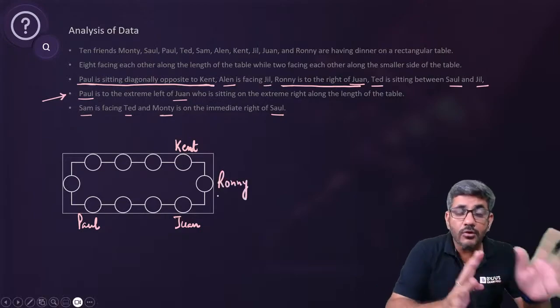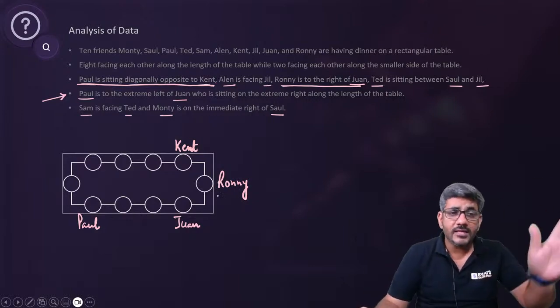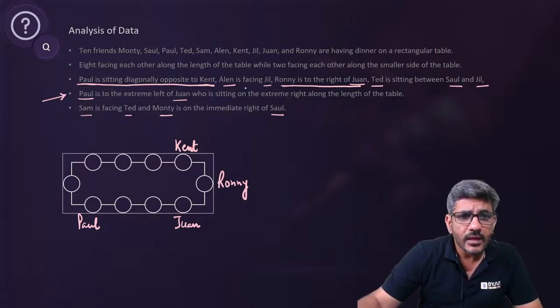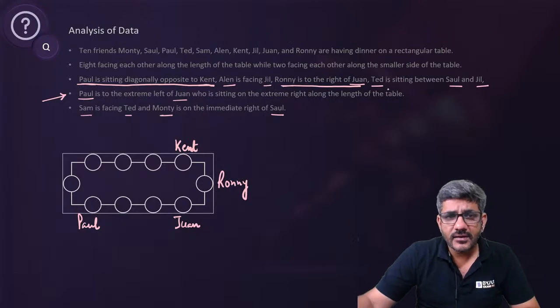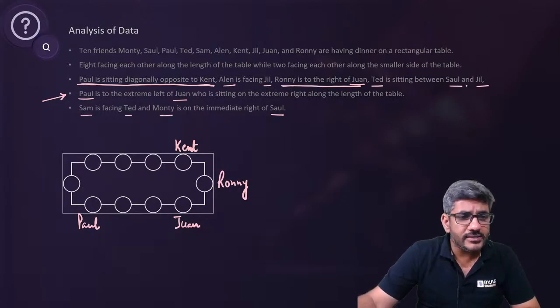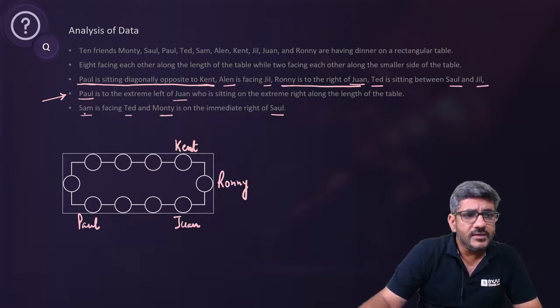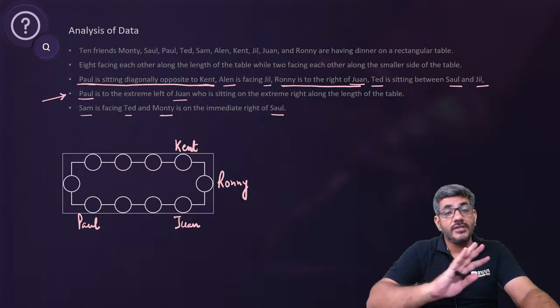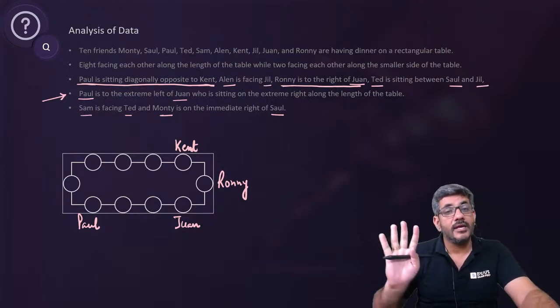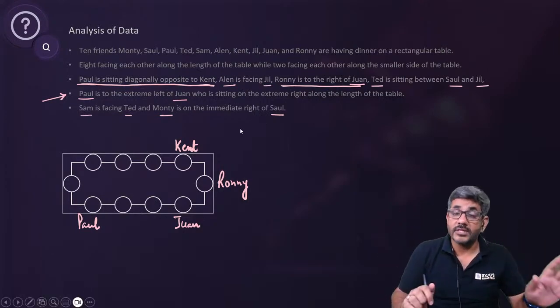अब इन चारों नामों को ढूंढिए. कहीं भी इन चारों में से कोई भी दिखता है तो just figure them out. Ellen is facing Jill, नहीं पता. Ted is sitting between Saul and Jill. अभी तक इनमें से किसी का नहीं पता. Sam is facing Ted. We don't know that. Monty is on the immediate right of Saul. So now we do not know any of the others. अभी तक हमें बाकियों के बारे में नहीं पता. So we have to do something else now.